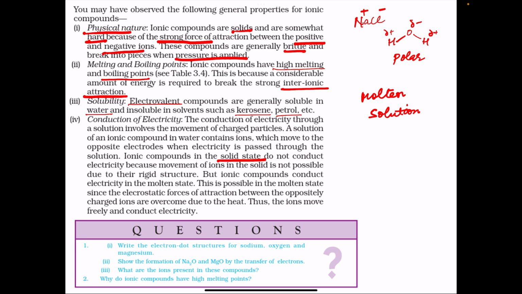So in molten state or as a solution in water, they can conduct electricity due to the movement of the ions. In molten state, the electrostatic forces of attraction between the oppositely charged ions are overcome due to heat. So these ions are free to move and conduct electricity. And in solution state, the ions are free to move, as a result of which they are capable of conducting electricity. But in the solid state, the ions are at fixed positions, they are not free to move, so they do not conduct electricity in the solid state.